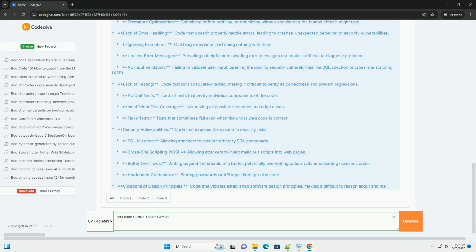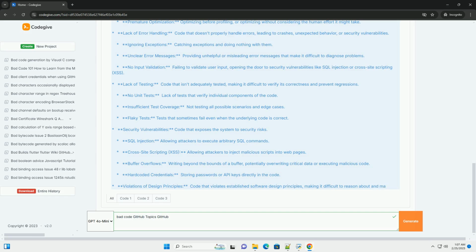No unit tests. Lack of tests that verify individual components of the code. Insufficient test coverage. Not testing all possible scenarios and edge cases. Flaky tests. Tests that sometimes fail even when the underlying code is correct. Security vulnerabilities. Code that exposes the system to security risks. SQL injection.